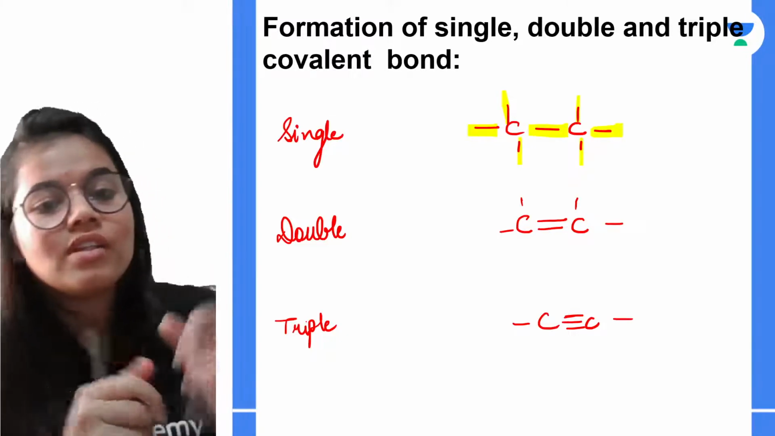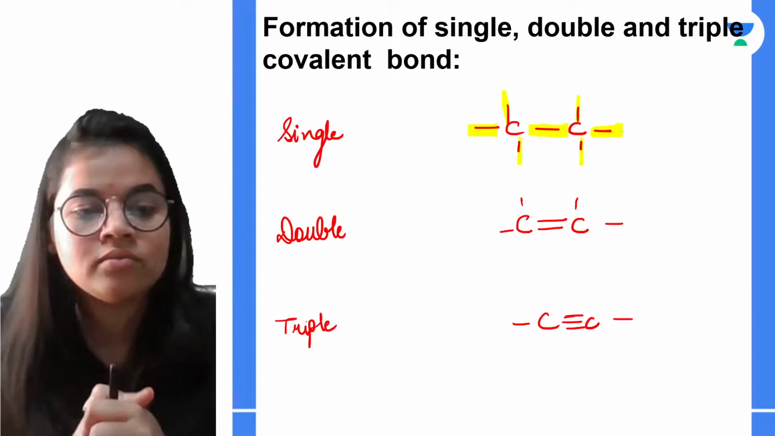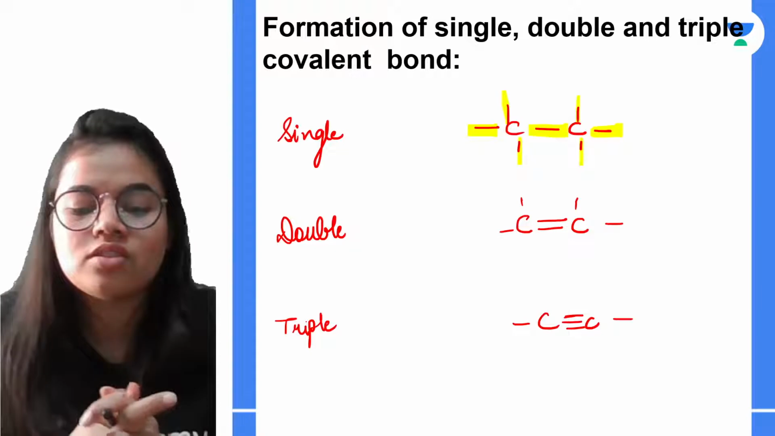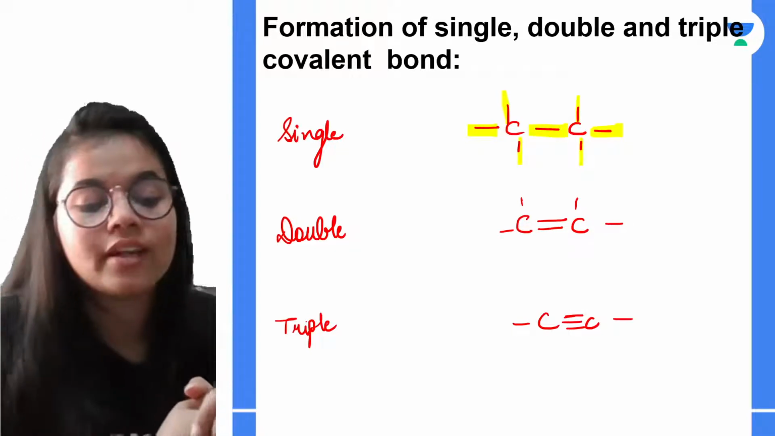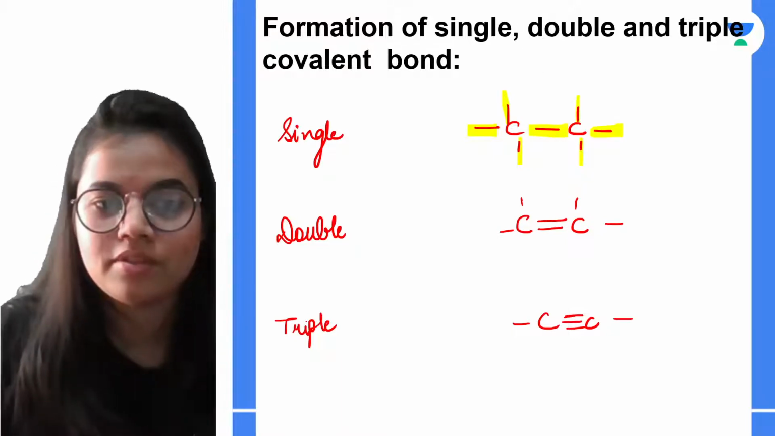Okay, so these both properties, that is the catenation and tetravalency, are responsible for such a large number of atoms, or I would say molecules. Okay, and that is why we need to go for a whole separate branch, that is organic chemistry.